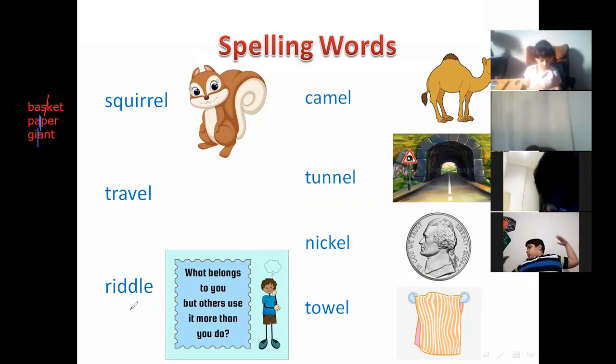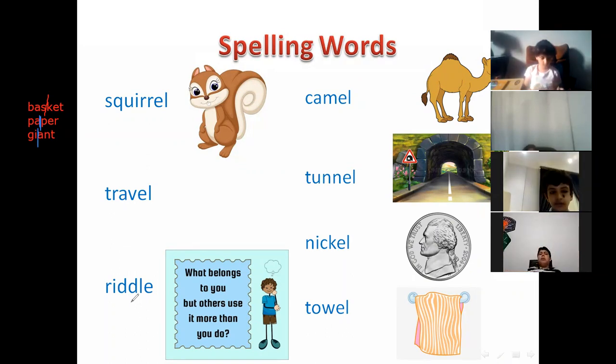Between which letters? Tell me the letters. Between what and what? B and B. D and D. Excellent. But not B, it's D. Between the D and D.